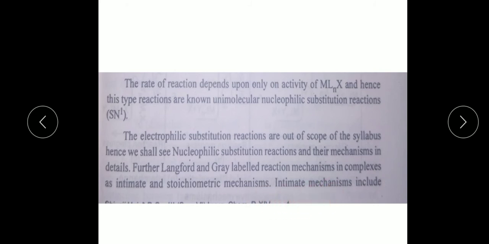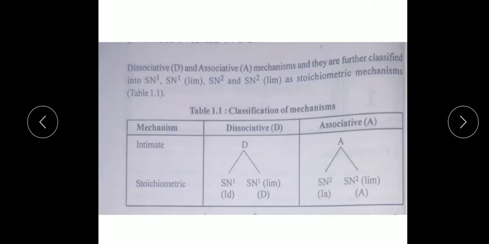Intimate mechanisms include the dissociative D and associative A mechanisms, and they are further classified into SN1, SN1 limit, SN2 and SN2 limit as stoichiometric mechanisms, which is shown in the following table. Here the table shows classification of mechanisms.